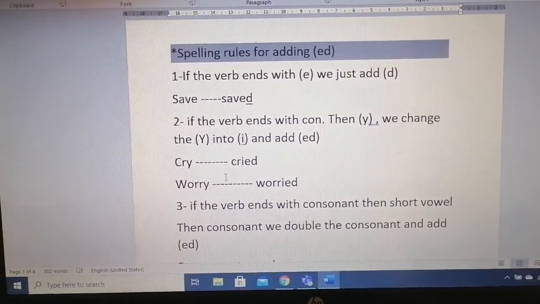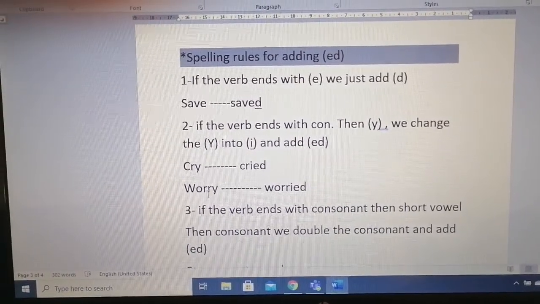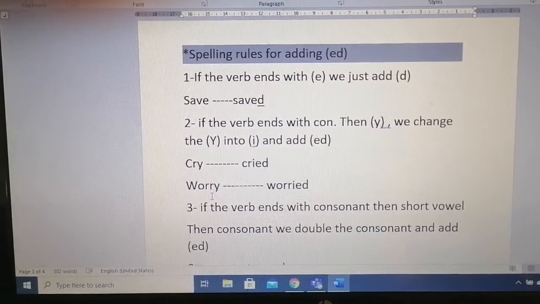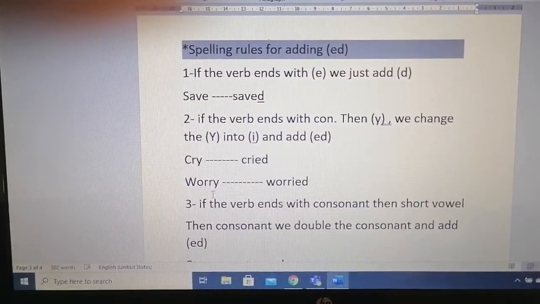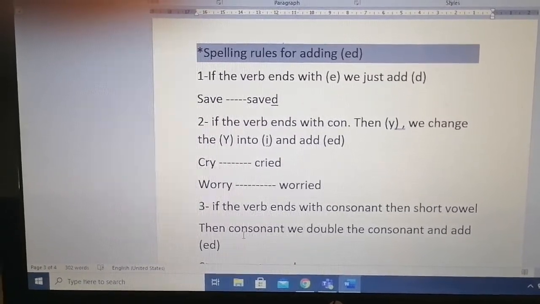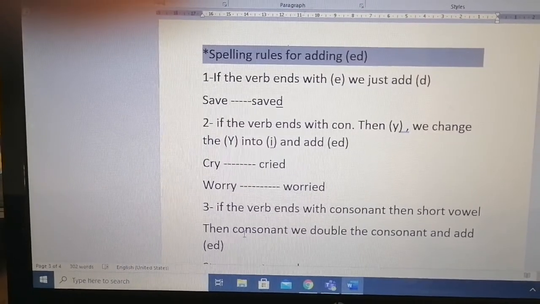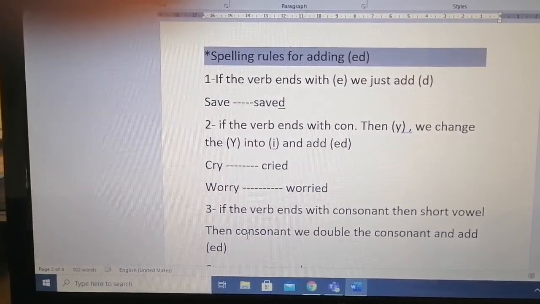If the verb ends with consonant, then y, we change the y into i and add ed. These are examples. Cry, cried. Worry, worried. We change the y into i. Pay attention, before the y we have a consonant letter, which is r. Okay? The third spelling rule is if the verb ends with a consonant, then short vowel, and it should be stressed, then consonant, we double the consonant and add ed.